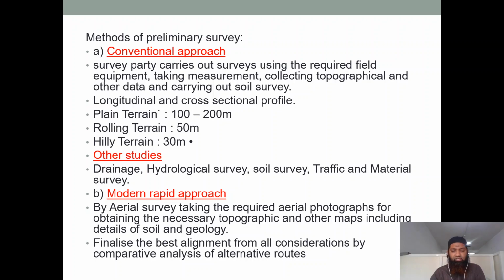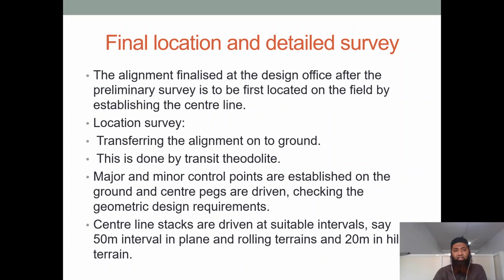Now finalize the best alignment from all considerations by comparative analysis of alternate routes. Simply, we have to come up with all the alternate routes. We have to see what the cost is. We have to see what soil materials are available. We have to see whether it is easy for construction, whether it is easy for maintenance. All this is seen on the alternate routes, and finally one route is finalized.